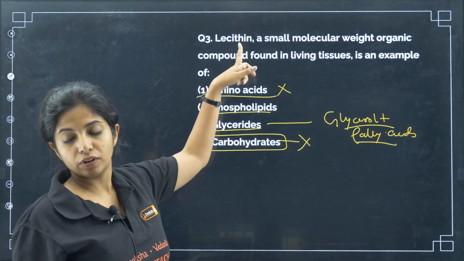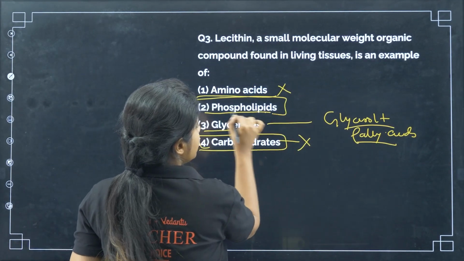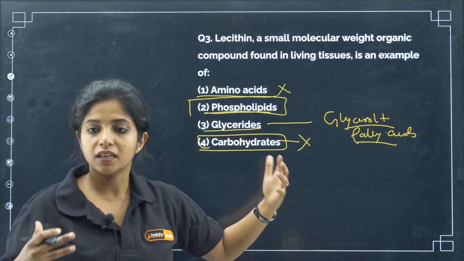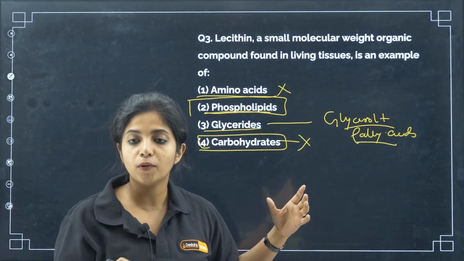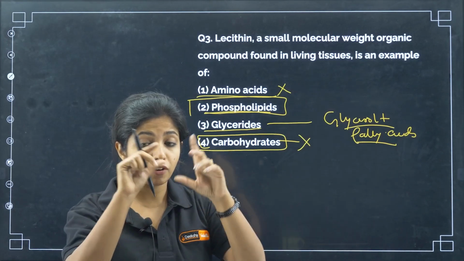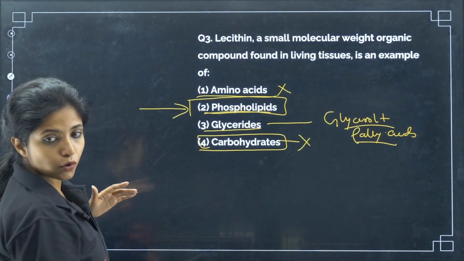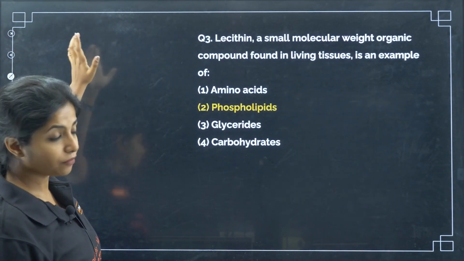Ma'am, you said lecithin is a lipid, and in which category does it come? The answer is phospholipid. It has a phosphate group, which is why I'll call this phospholipid, my dear children. Lecithin is a small molecular weight organic compound found in living tissues, and it is an example of phospholipids. It is very important in the formation of cell membrane and things like that. Okay, so your answer becomes phospholipids. Will you forget it? Lecithin, phospholipids.